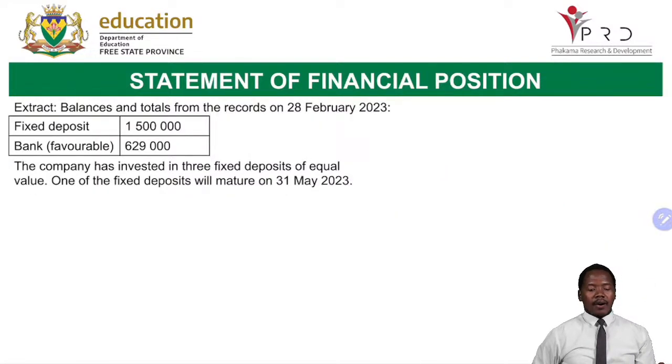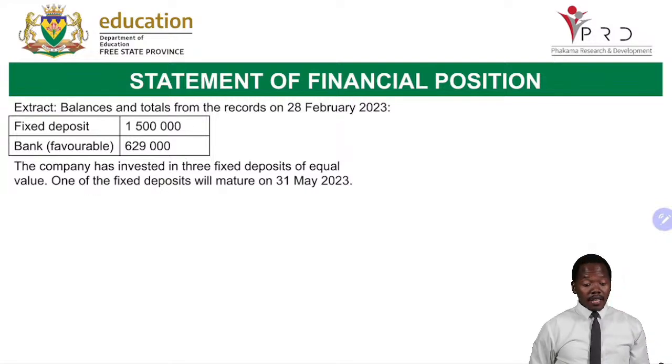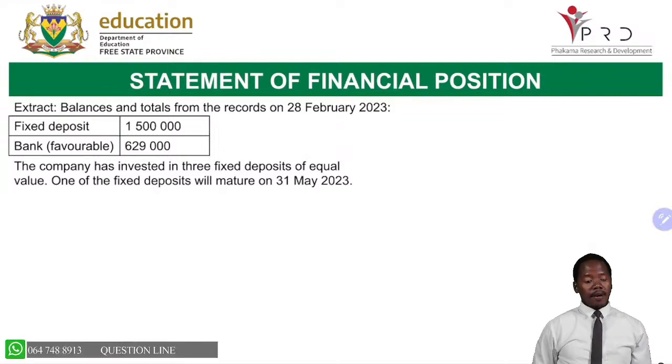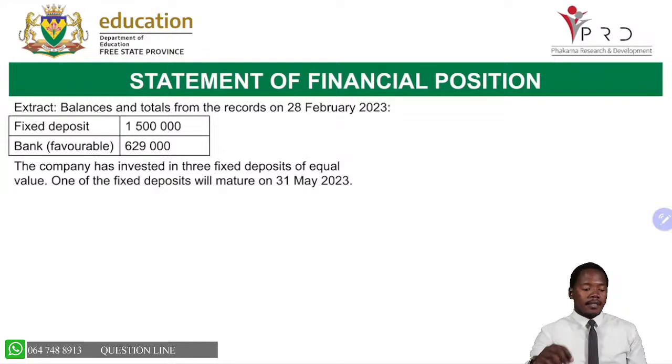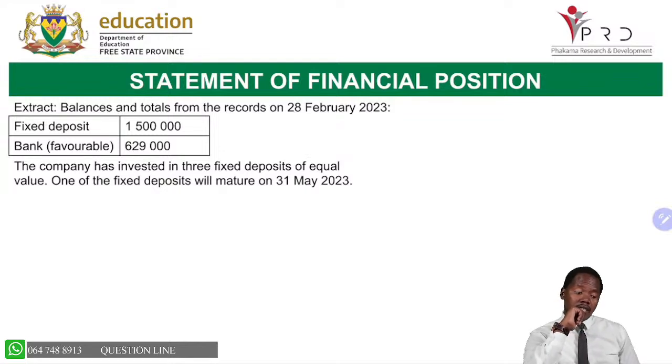Okay, now let us look at our statement of financial position. Statement of financial position, balances and totals from the records on 28 February 2023. There is a fixed deposit of 1,500,000. There is bank, which is favorable, 629. Now, here's our transaction. I want us to record this transaction.